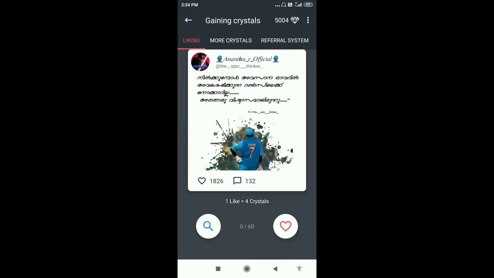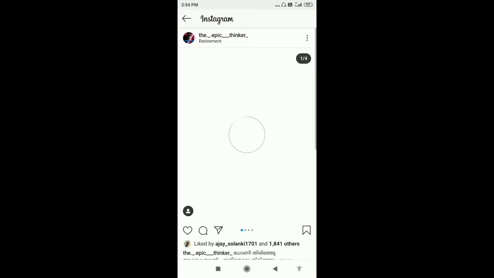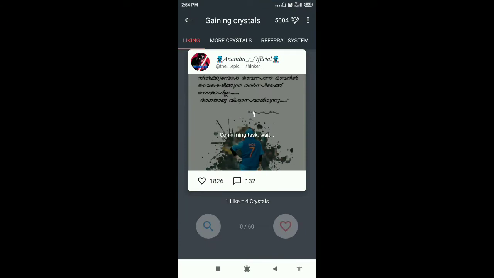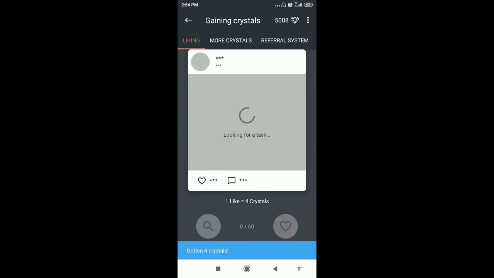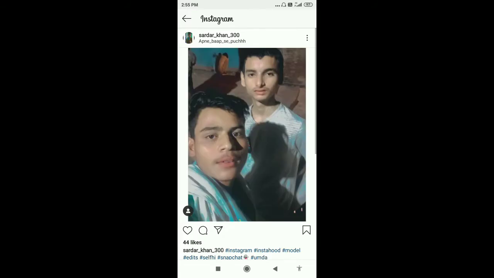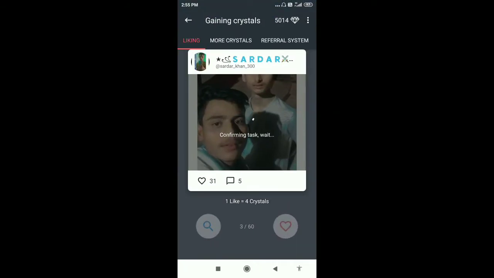Click on this heart symbol, which is like it. Get back to this app. So you'll get diamonds here. You can see I got 4 diamonds. This is a free reward. This is how we can get diamonds by liking others' posts. Click on this heart option. Click on, like it. You'll get 4 crystals.